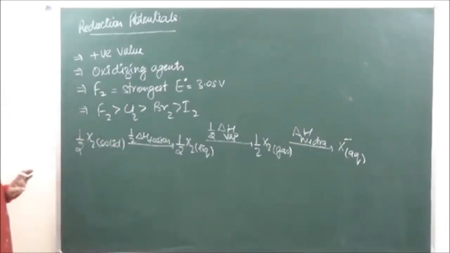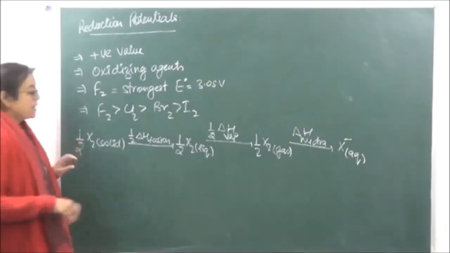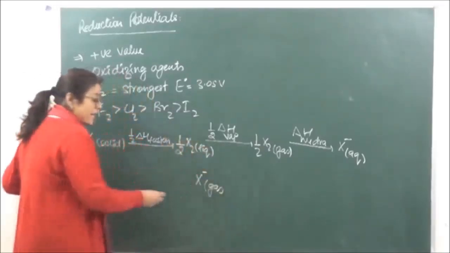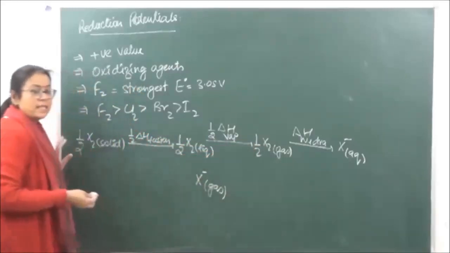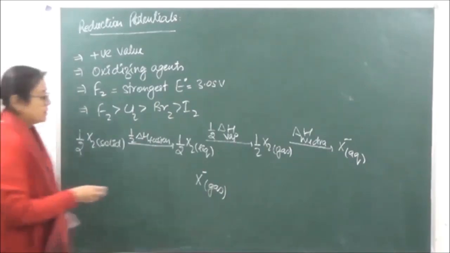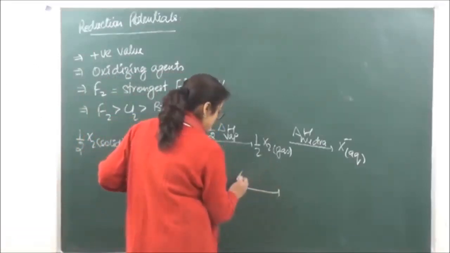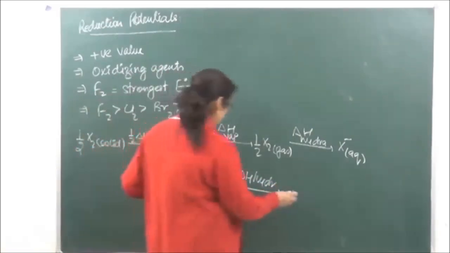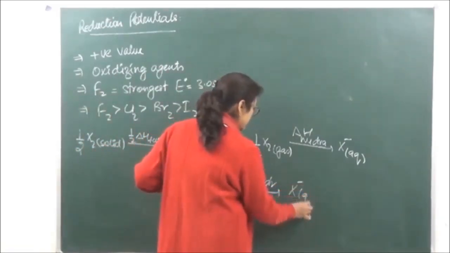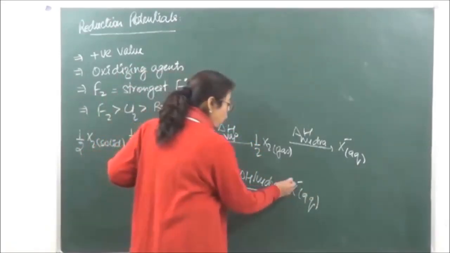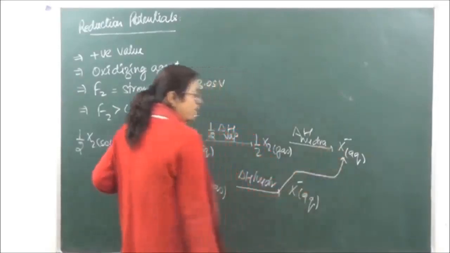And also it is seen that when X negative has been converted into the gaseous state, this is going to give us delta H hydration in the aqueous state. So we can directly go from here to here also.